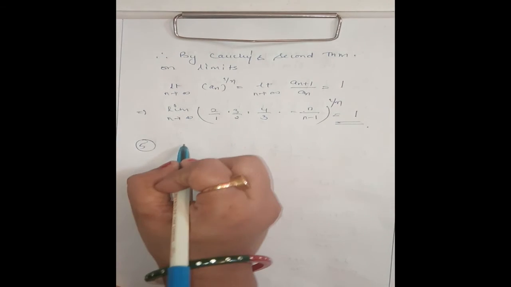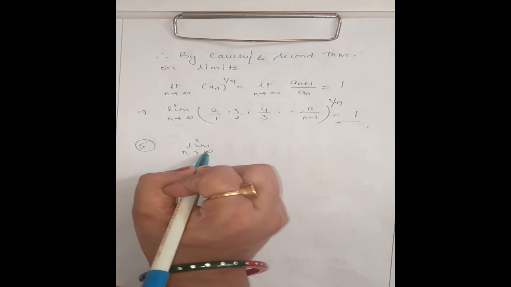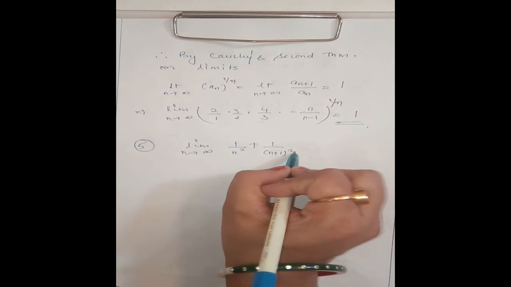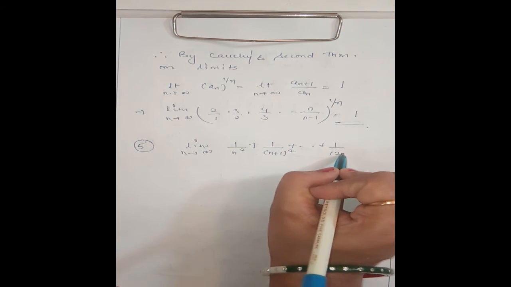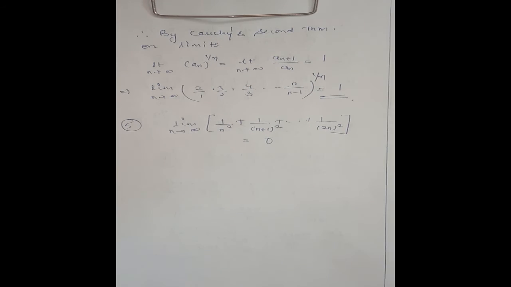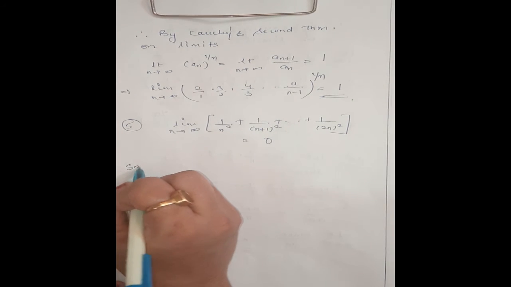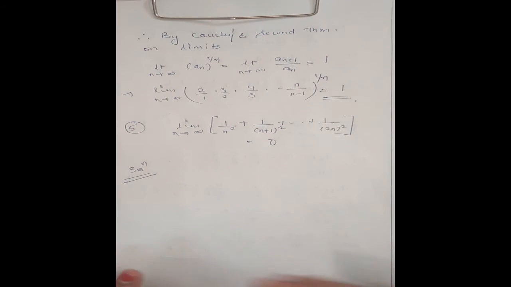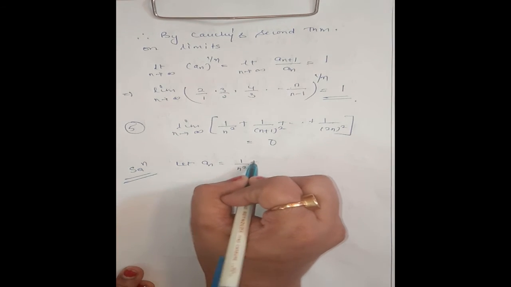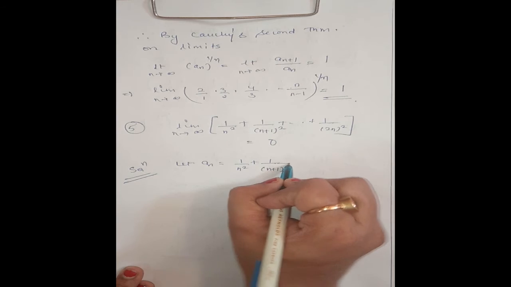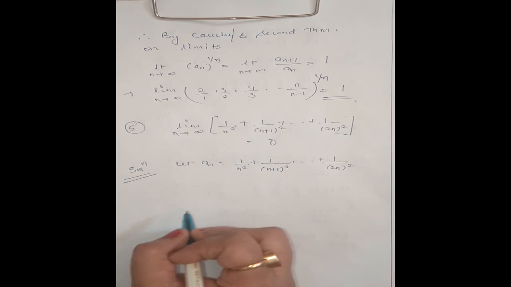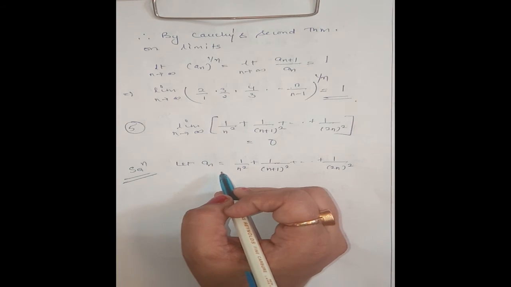Next, show that limit n tending to infinity of 1 by n square plus 1 upon n plus 1 whole square up to 1 by 2n whole square is equal to 0. Next, we want to show this limit is equal to 0. Okay. Now here, let an be 1 by n square plus 1 by n plus 1 whole square up to 1 by 2n whole square. Okay. Now, take nth term is like this.